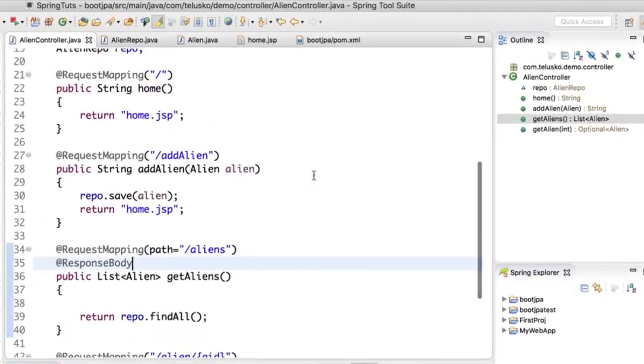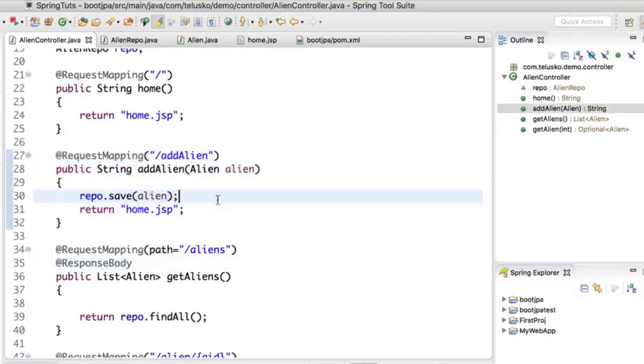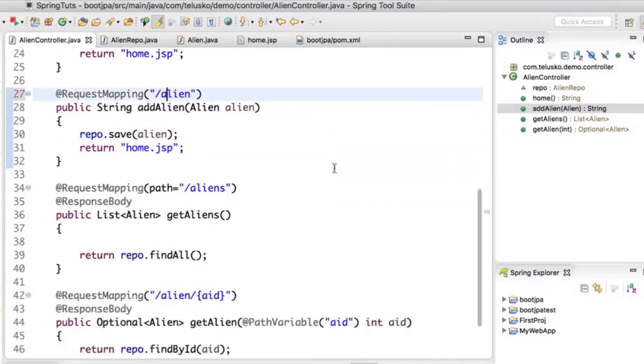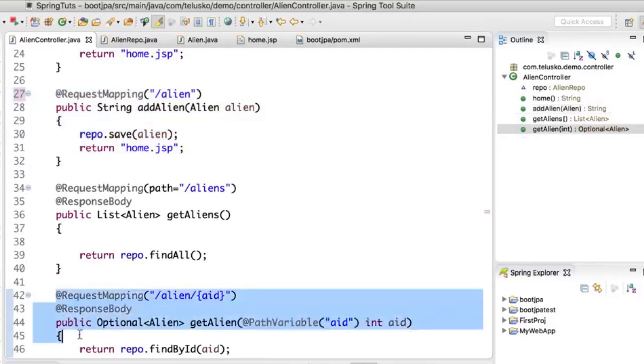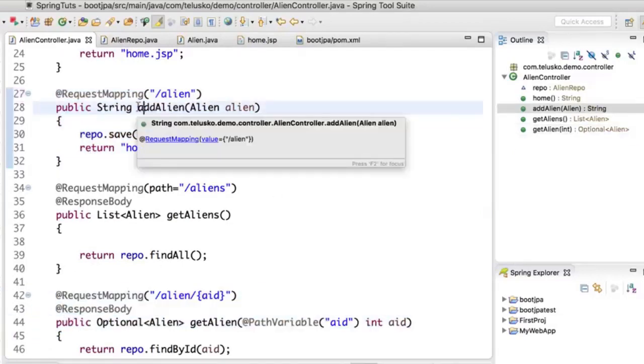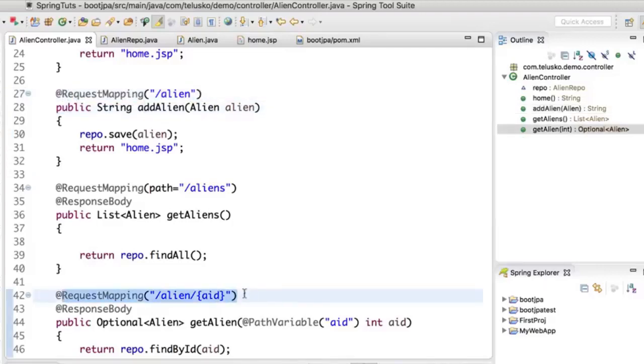Now in this, we need to create a method which will accept it. In this case, we will be using the same method here, which we have used before. Now there will be some change in URL. Example, the URL here will be alien. Now if you look at these two URLs, both are alien, right? So both are for alien, but there's one difference. This is for post request, and this is for get request. How will I mention that?